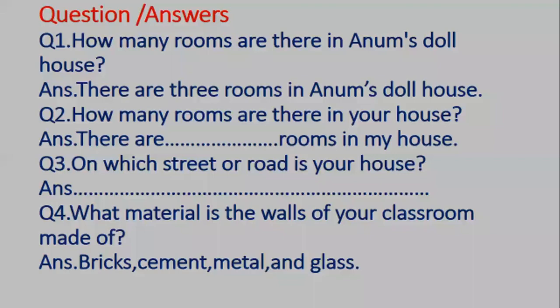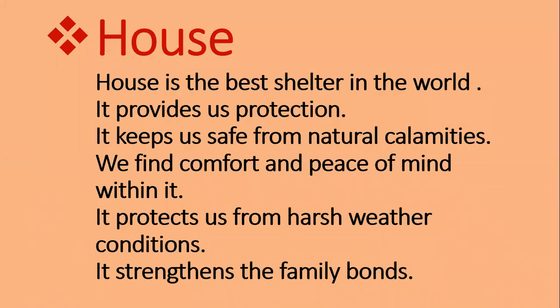Okay, now students, I know you are able to write about your house, and I have written some lines for you, and you can also write one paragraph about your house. Okay, house is the best shelter in the world. It provides us protection. It keeps us safe from natural calamities. Natural calamities mean natural disasters.